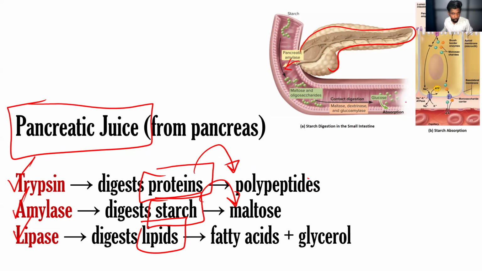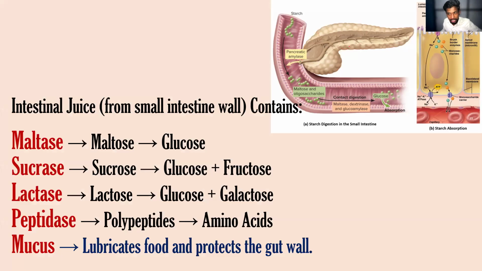And the second thing that you want to know regarding the small intestine: earlier I said that the pancreas will release the pancreatic juice. Same like that, the small intestine by themselves will produce enzymes into the duodenum. Those enzymes are called intestinal juices. Earlier, pancreatic juice was released by the pancreas. Here, the small intestine will release the intestinal juice.